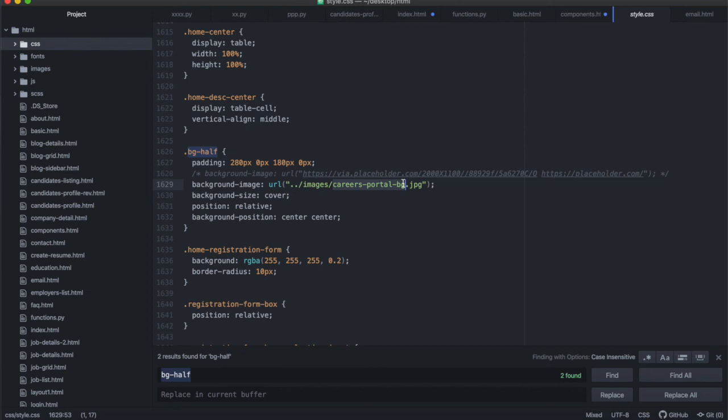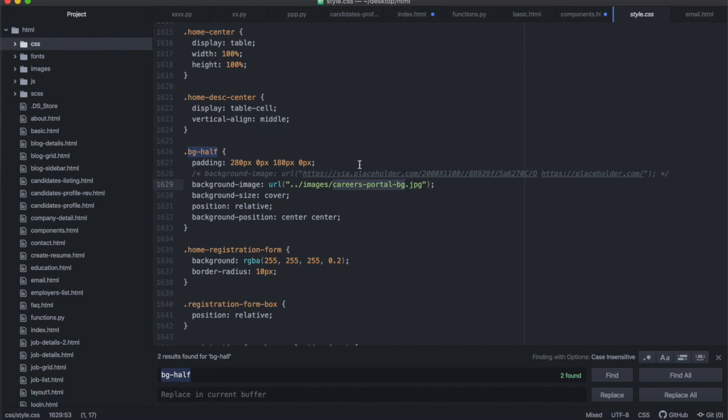Now if it's inside of your CSS, you don't really want to use that whole static, because it's not talking to Python directly, it's not talking to Django, it's the CSS file. Okay, so it's being handled slightly differently from the way you would handle your HTML inside of your template, right? In here, you actually want to use the exact same arrangement that you would use in a typical CSS, so you have to do relative referral, okay?